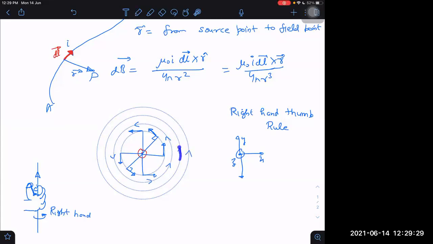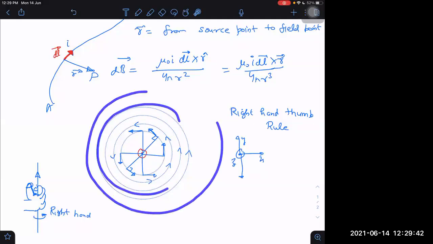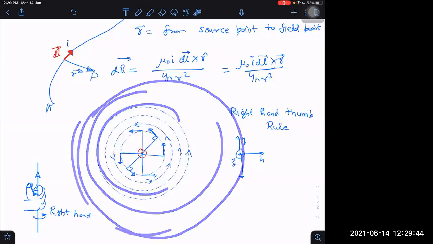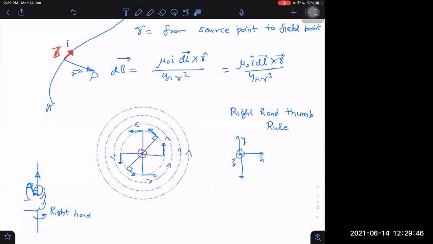Why is one arrow enough? Because if I have drawn one arrow, that tells us the direction of the field everywhere. And this field exists in the whole space, everywhere, right? Again, this is not due to the entire wire. It is only due to just one small element.